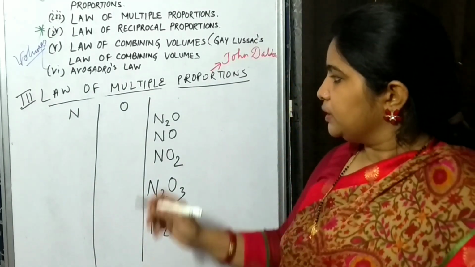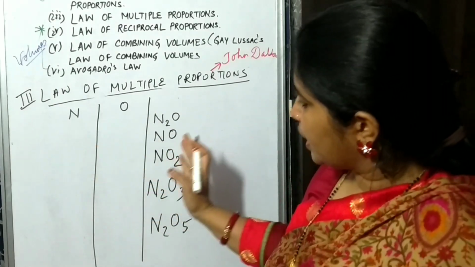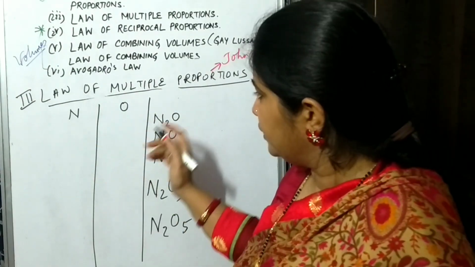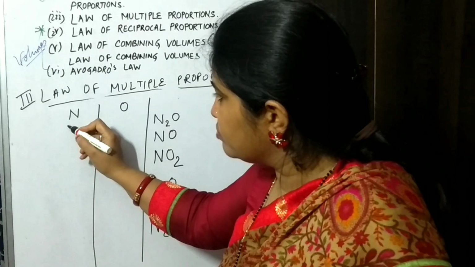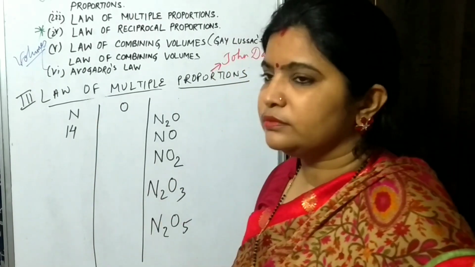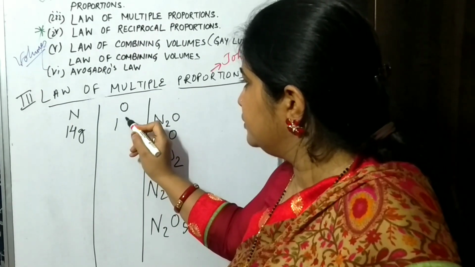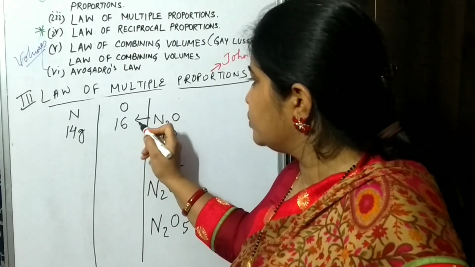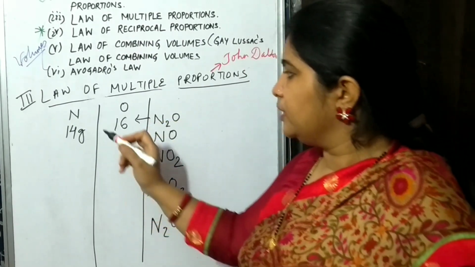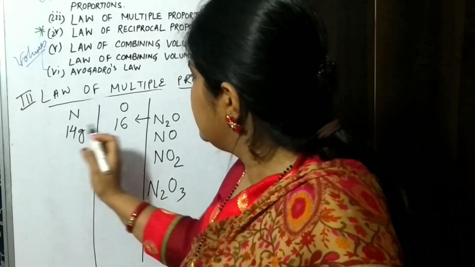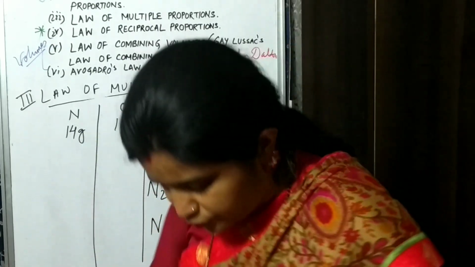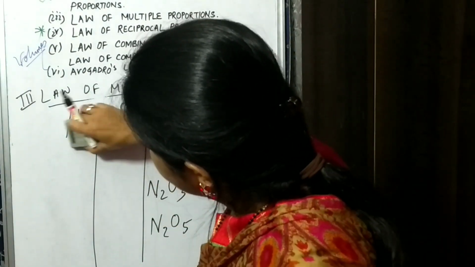Now we will see how the mass is varying here. Nitrogen has mass 14 grams and oxygen 16. In this compound, the mass of oxygen is 16, but the mass of nitrogen is not 14, it is 28 grams.